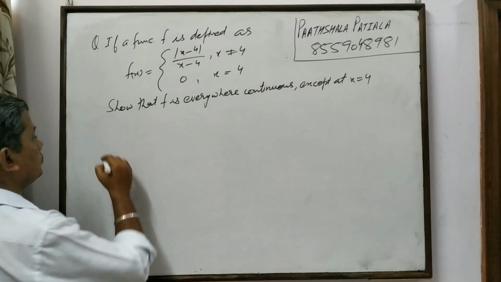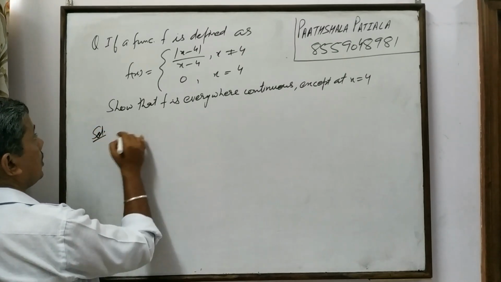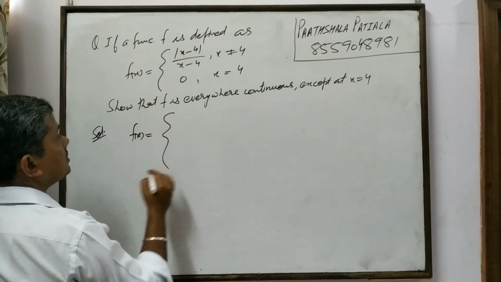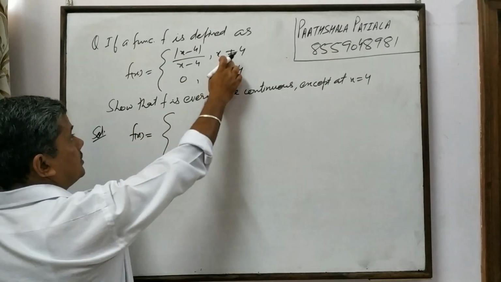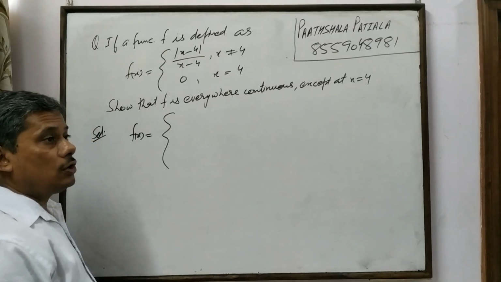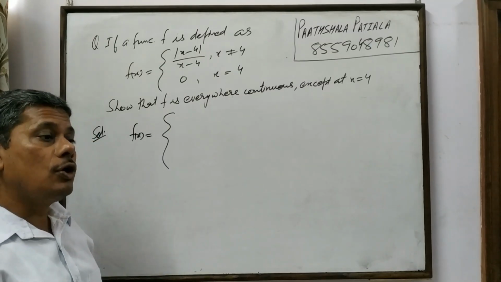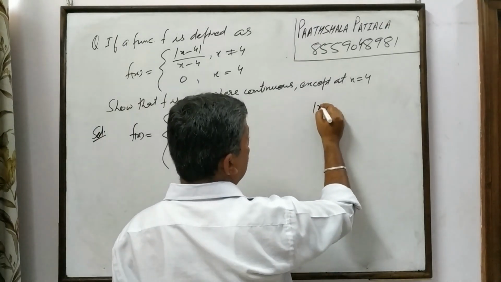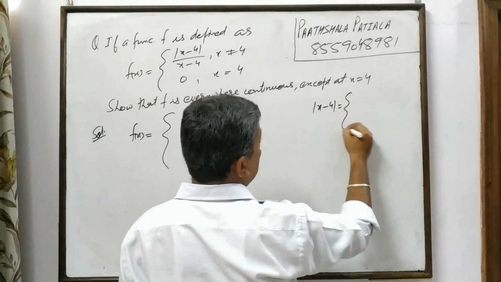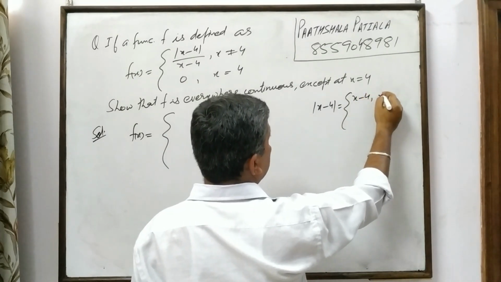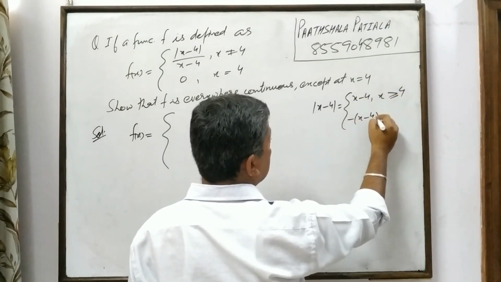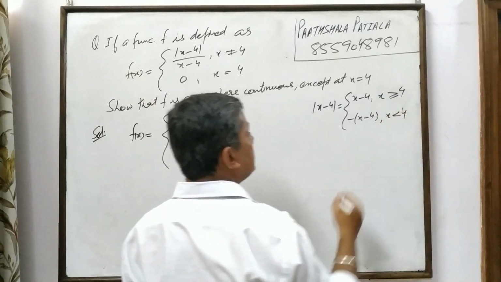Now just check out f of x. Now this can be written as x is not equal to 4. When x is not equal to 4, either it is greater than 4 or it is less than 4. So we know the definition of mod of x minus 4. This is x minus 4 when x is greater than or equal to 4 and minus of x minus 4 when x is less than 4.